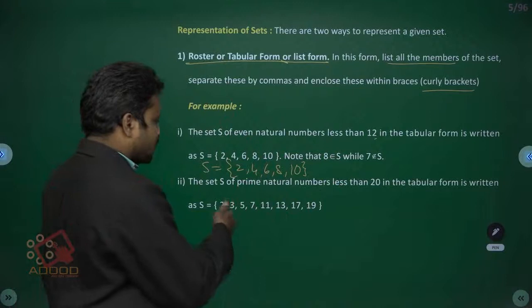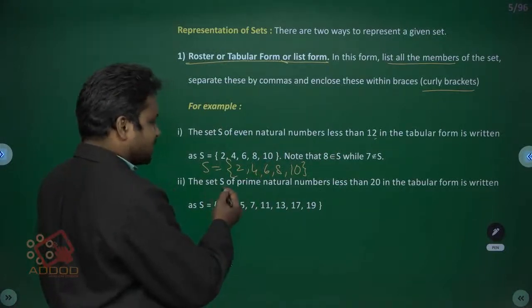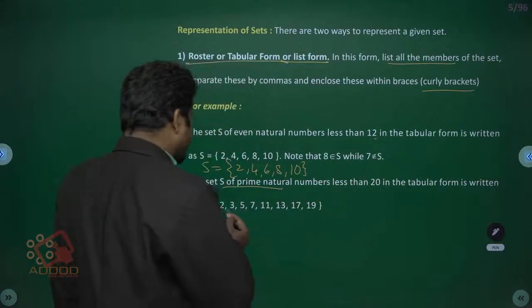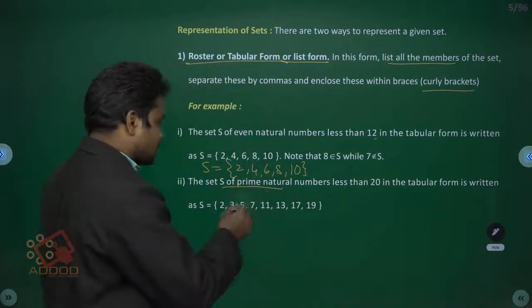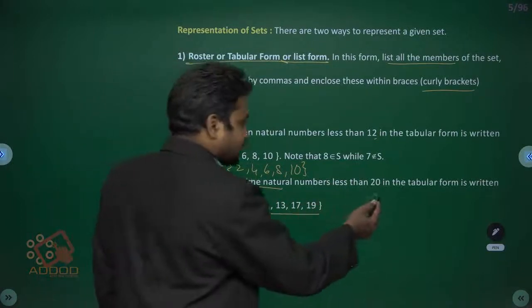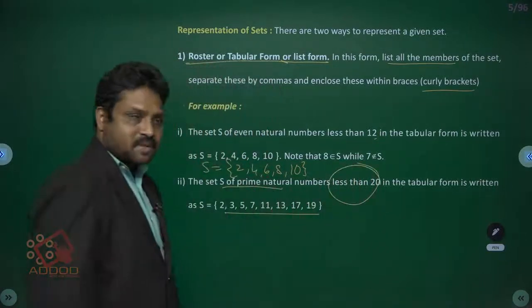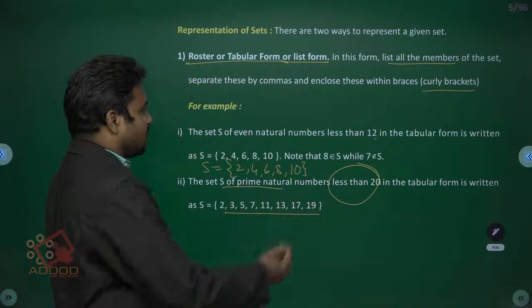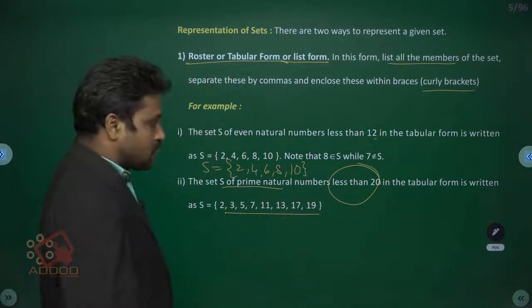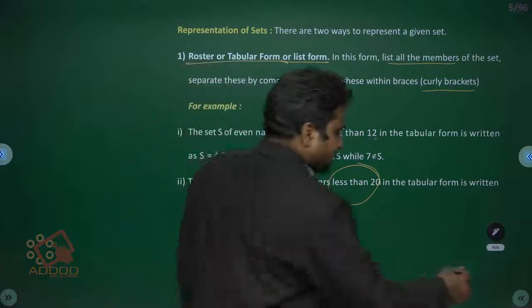The set S of prime natural numbers less than 20 in tabular form is written as S = {2, 3, 5, 7, 11, 13, 17, 19}. This is called roster form, or tabular form, or list form, or longest form, where we represent all elements in the set.